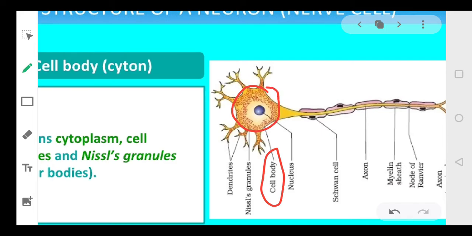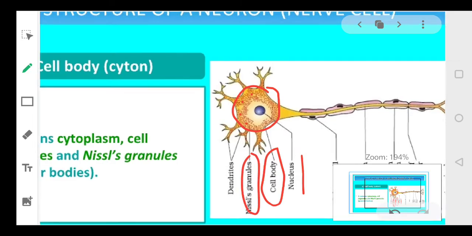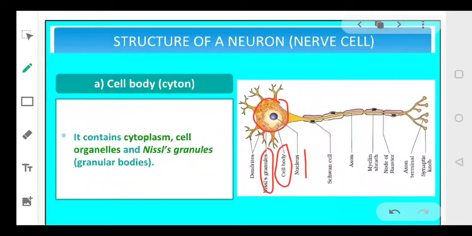Okay, dear students. So cell body basically contains your cytoplasm and your nucleus. It contains the nucleus and the cytoplasm, and in between there are various granules which are referred to as Nissl's granules. So your cell body is made up of two main components, the cytoplasm and the nucleus, and in the cytoplasm we have Nissl's granules as well as the different cell organelles.